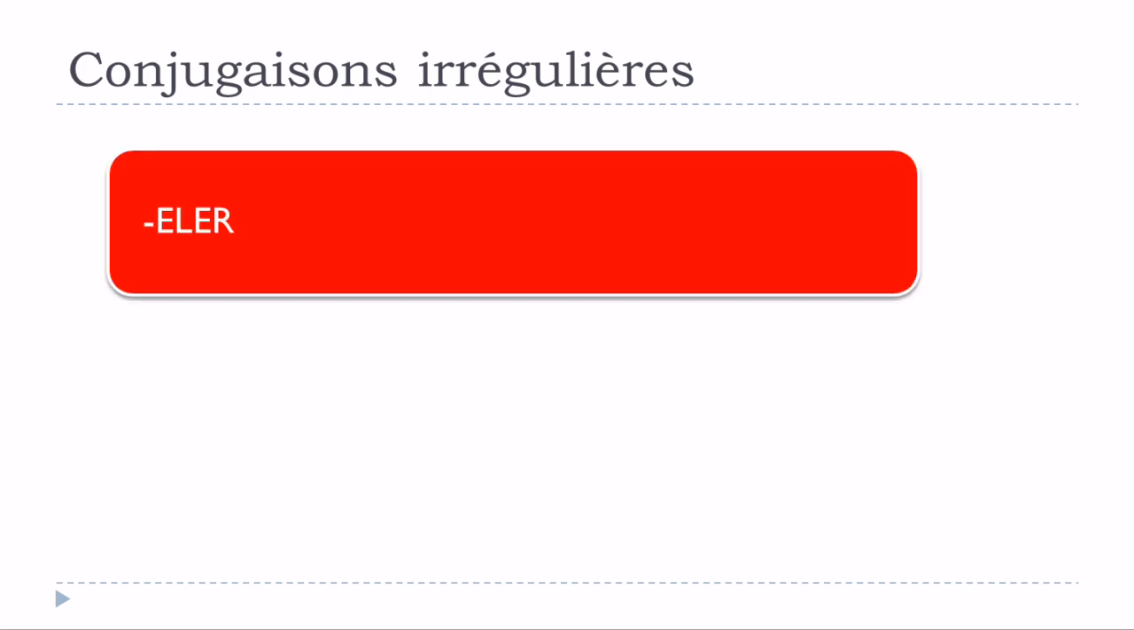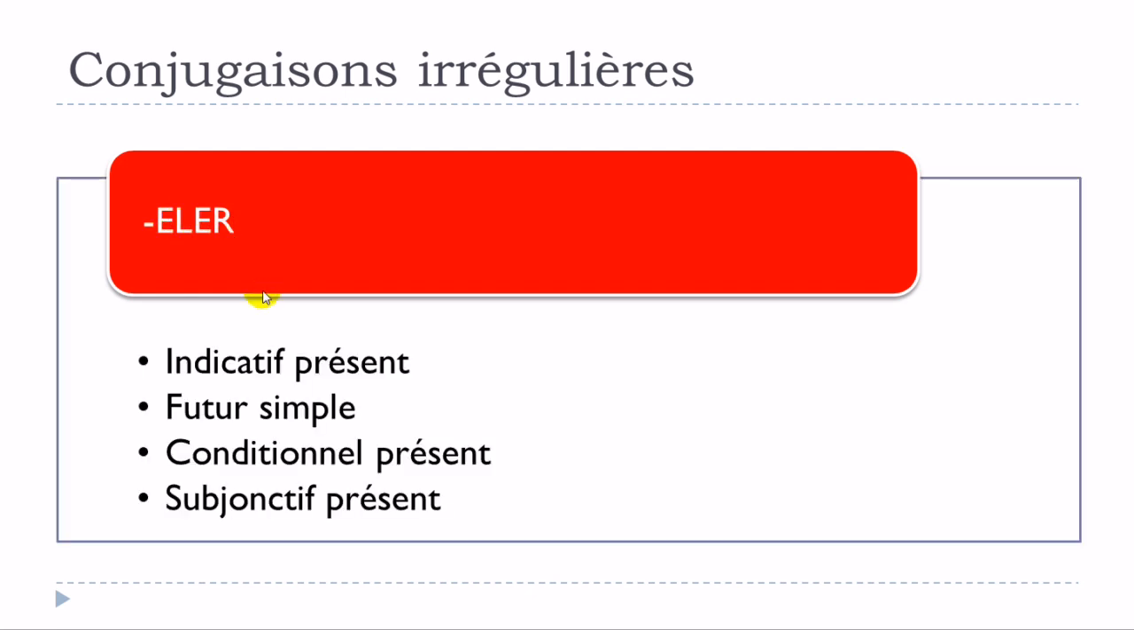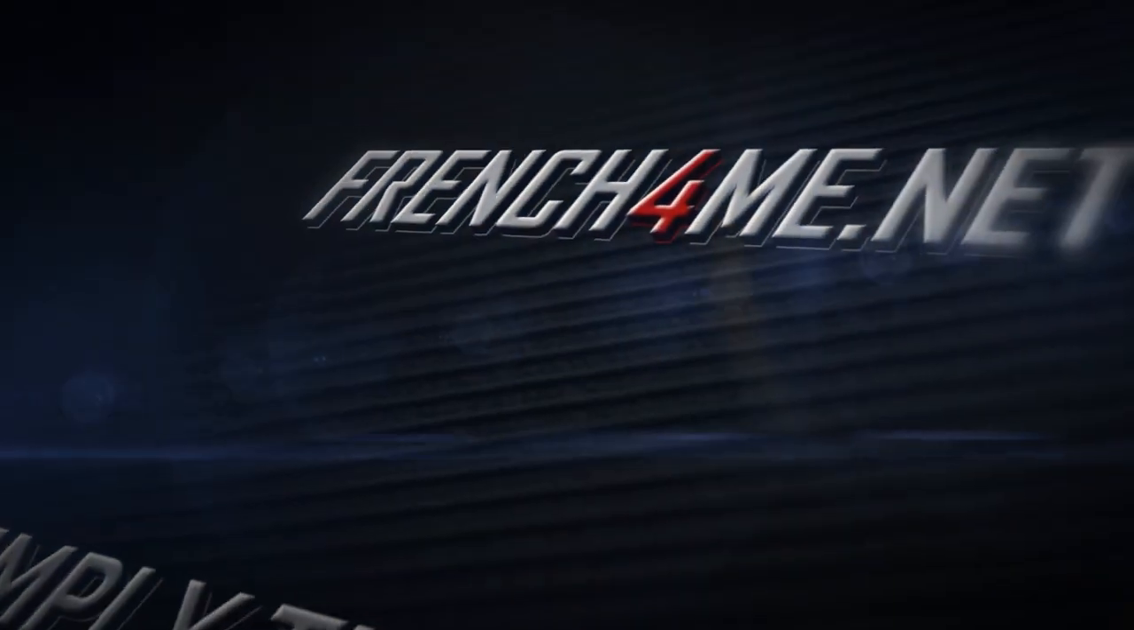Okay, so remember that if we're talking about these verbs, the verbs of the first group ending with e, l, e, r, the following tenses will be modified: indicatif présent, futur simple, conditionnel présent, and then subjonctif présent.